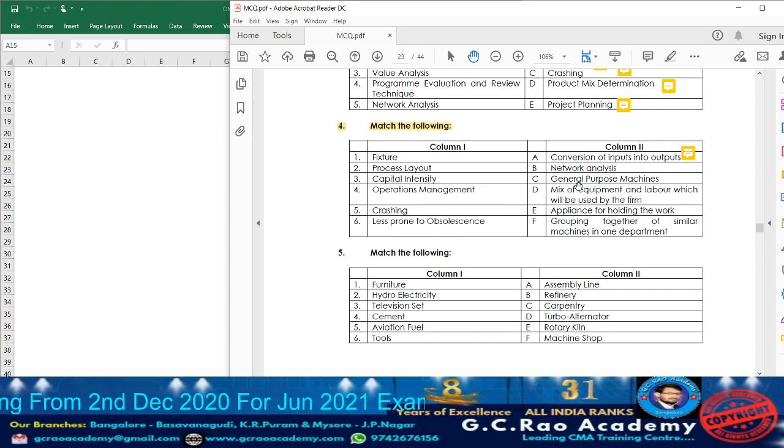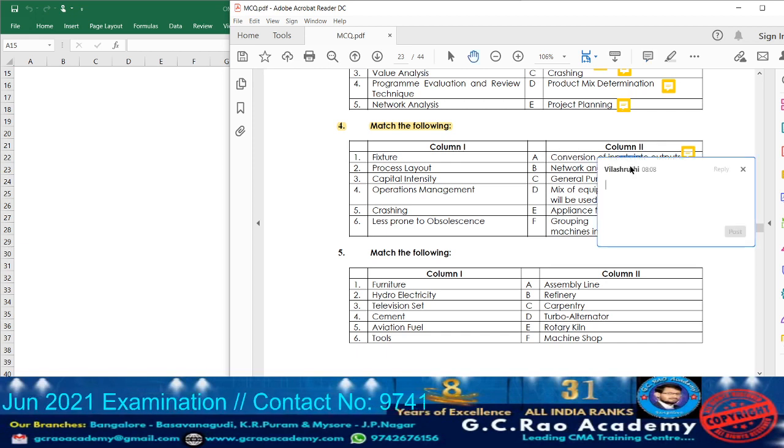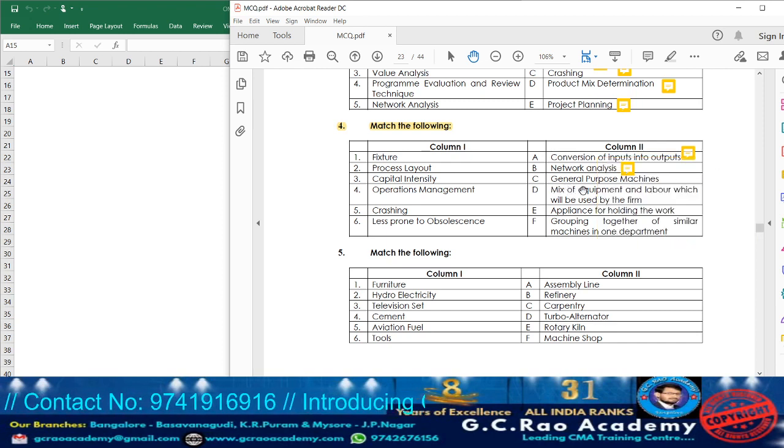Next, what have they given? Network analysis. For network analysis, crashing is one of the methods which will be applied to reduce the project duration. So against network analysis, we can consider crashing. Which point do we have? Point number 5.